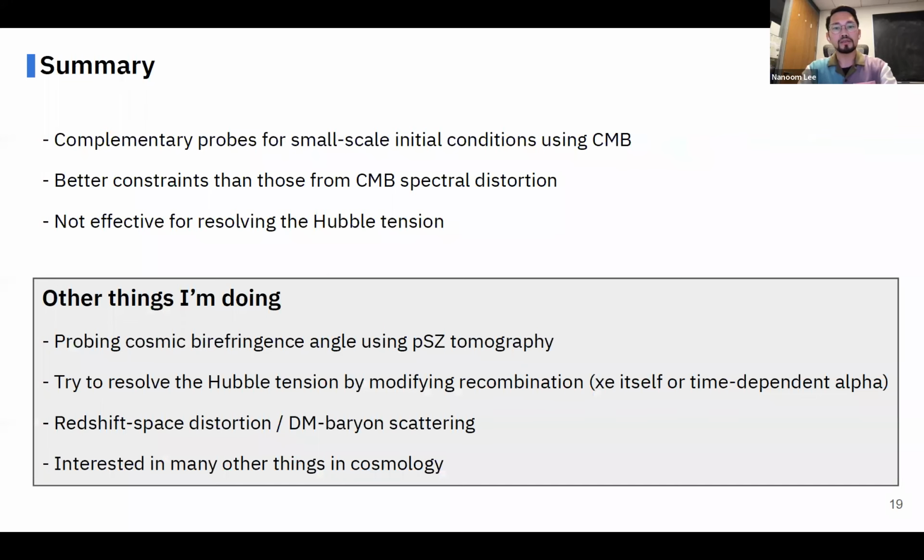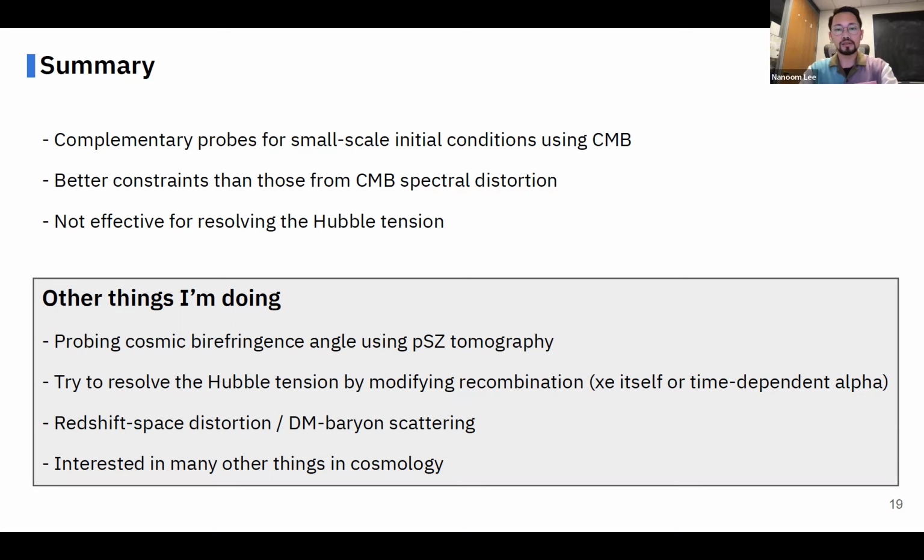If I briefly summarize, we developed a new formalism for the impact of small-scale time-dependent and scale-dependent baryon perturbations on CMB anisotropy spectra, and did put constraints on isocurvature perturbation amplitude. This will be considered as complementary proof for small-scale initial conditions.